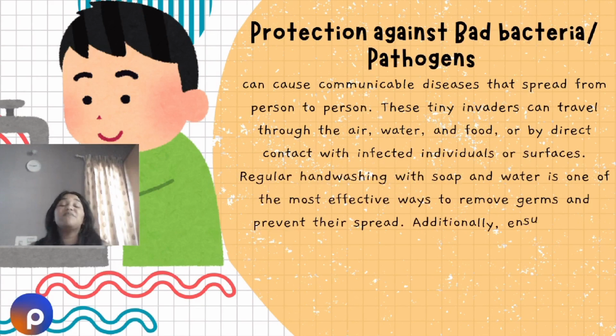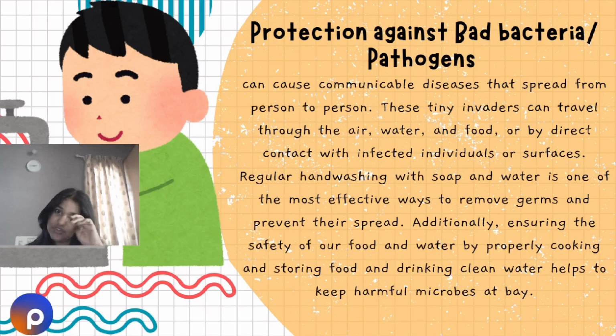Then how will we protect ourselves from bad bacteria or pathogens? Okay, so bad bacteria can give us communicable diseases that spread from person to person. They are tiny invaders that travel through air, through water, through food, or when we are in direct contact with a sick person or surface, right? So that's how bad bacteria comes to us. Regular hand washing with soap and water is one of the most effective ways to remove bacteria and prevent the spread.